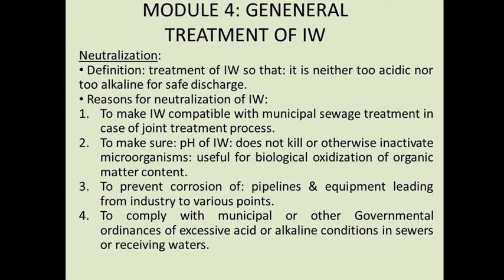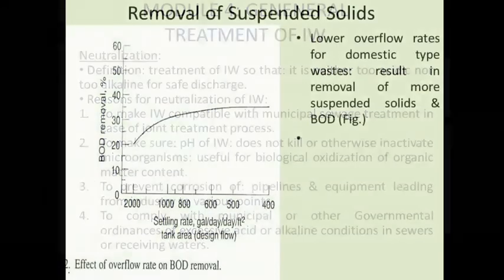Next, to prevent corrosion of pipelines and equipment leading from the industry at various points. Next, to comply with municipal or other governmental regulations on excessive acid or alkaline conditions in sewers or receiving waters. So these are some of the reasons for neutralization of industrial waste.